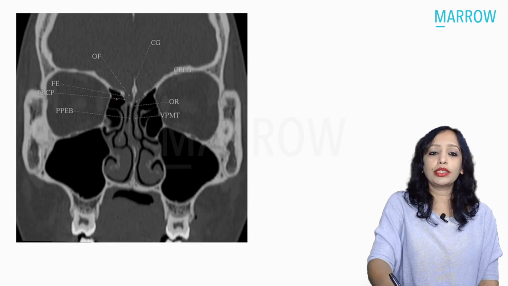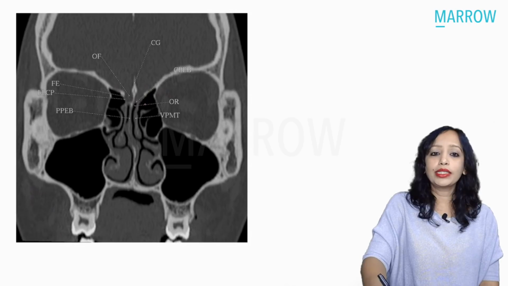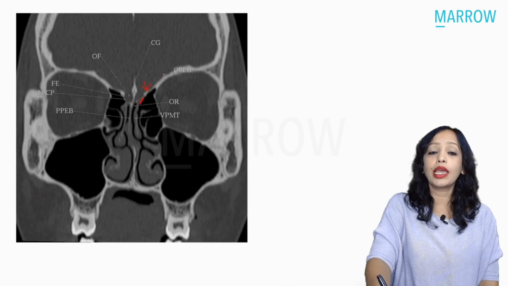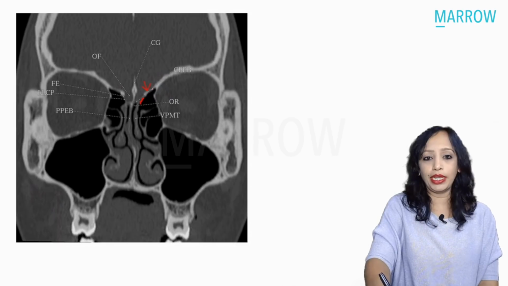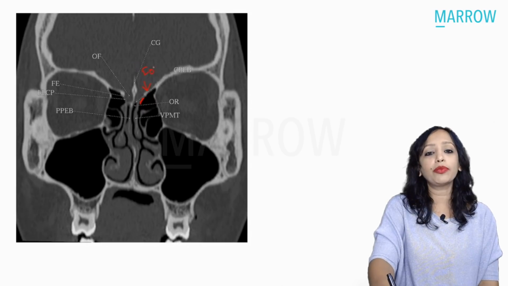And what is this here? This is the cribriform plate. This is the medial lamella. This is the lateral lamella. So we can see a very thin bone here. This is the lateral lamella, and this thick bone that we are seeing is the orbital plate of the frontal bone forming the roof of the ethmoid. This is what is known as fovea ethmoidalis.